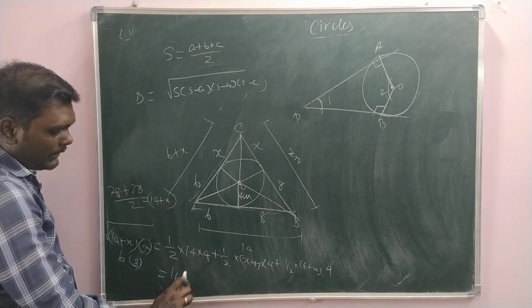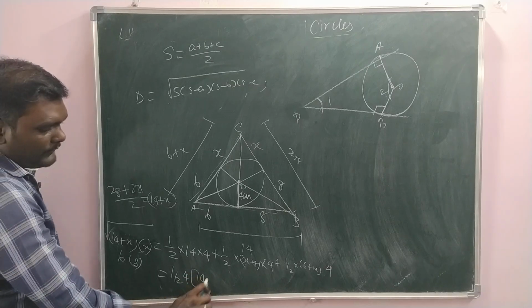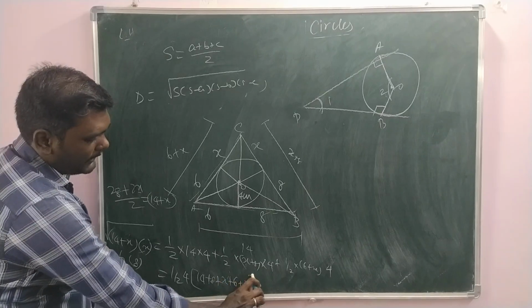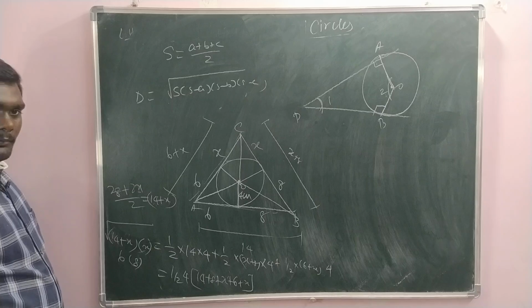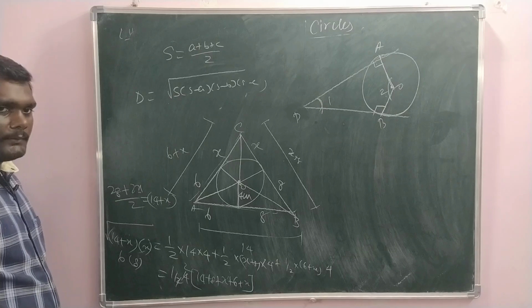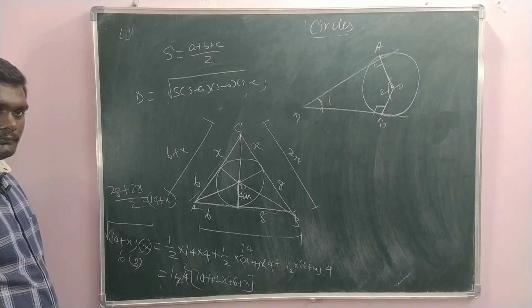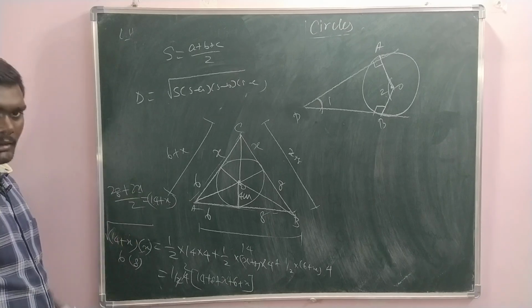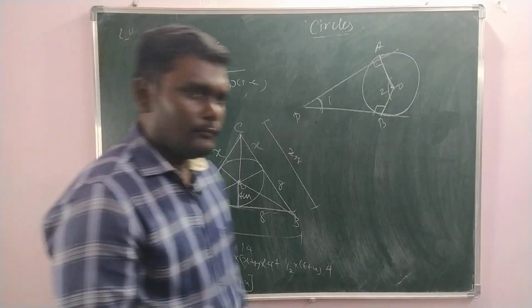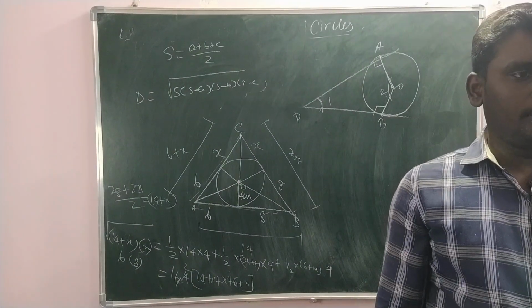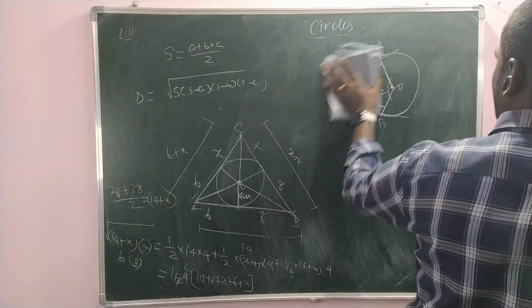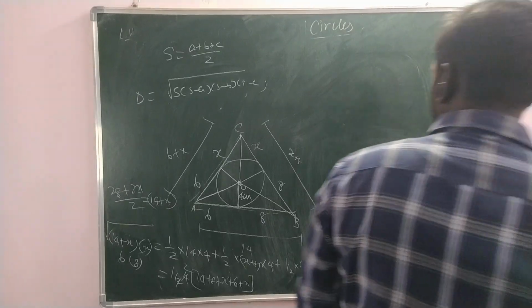Here also 1 by 2, 4 we can take out as common. Remaining 14 plus x plus 8 plus x plus 6 we may get. And then after that square on both sides, simplify. You may get your answer. Got it? Or you want me to solve this? Try solving it, come on. See, it's really easy.